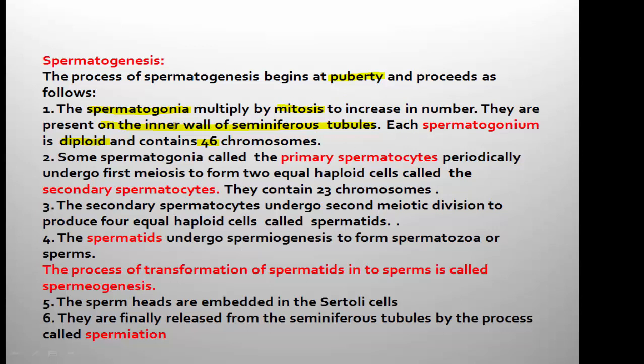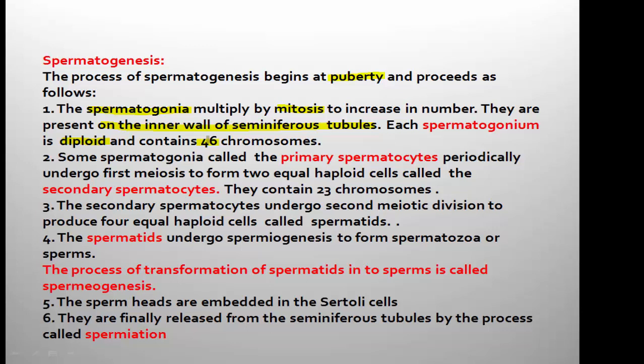Here, the first step, what happens? The spermatogonia are dividing by mitosis, so they are increasing in number, and these spermatogonia are present on the inner wall of seminiferous tubules. What is the number of chromosomes in spermatogonia? It is 46.